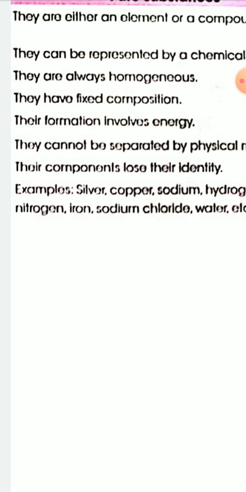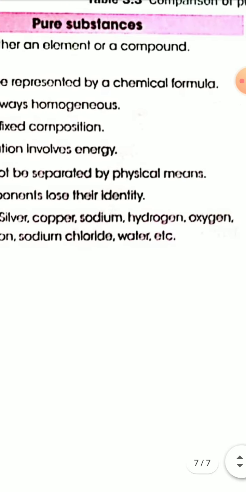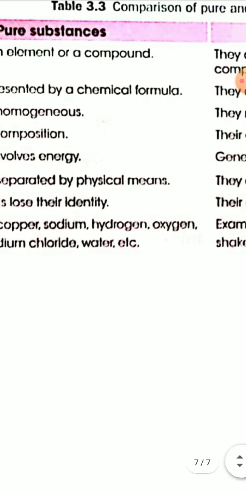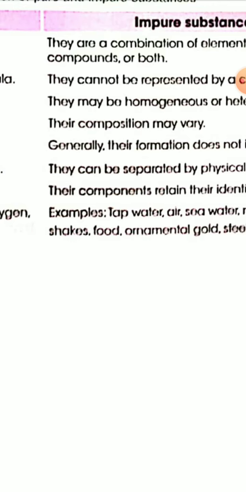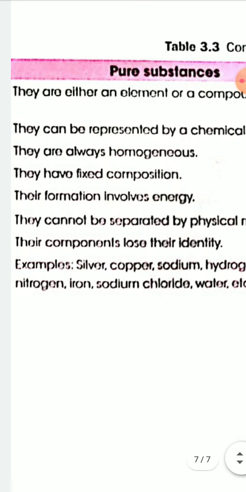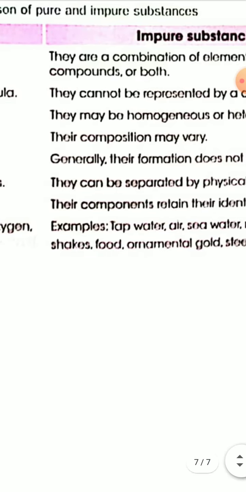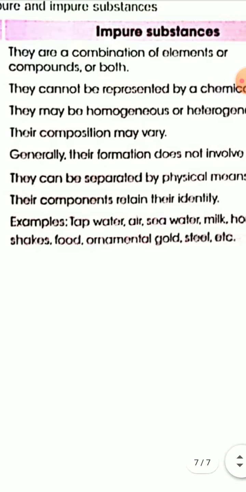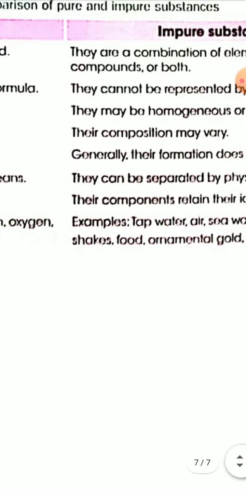Next one, pure substances cannot be separated by physical means, but the components of impure substances or mixtures can be separated by physical methods. Okay. Next point, in pure substances, their components lose their identity, while in case of impure substances, their components retain their identity.